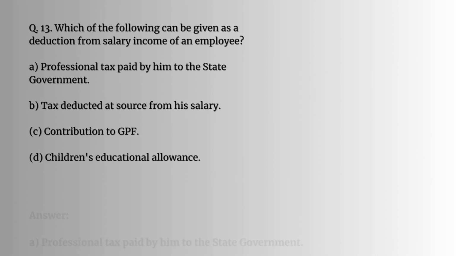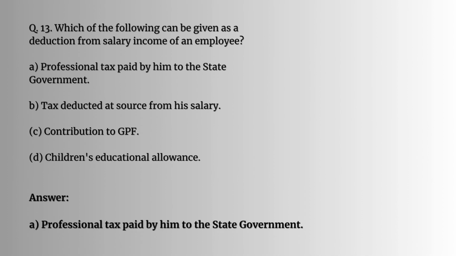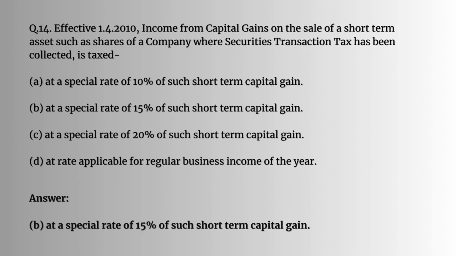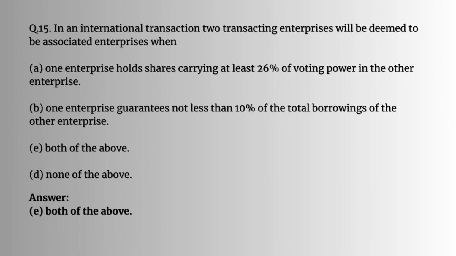Question number 13. Which of the following can be given as a deduction from salary income of an employee? So the answer would be professional tax paid by him to the state government. Question number 14. Effective 1/4/2010, income from capital gain on the sale of short-term assets such as shares of a company where securities transaction tax has been collected is taxed. The answer would be D, at a special rate of 15% of such short-term capital gain. Question number 15. In an international transaction, two transacting enterprises will be deemed to be associated enterprises when?